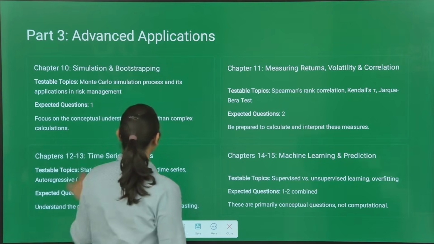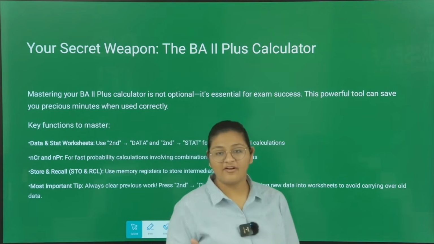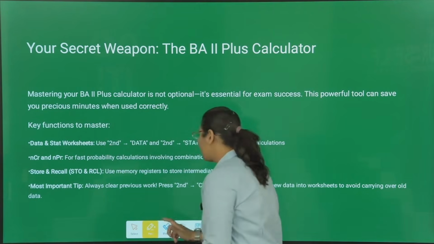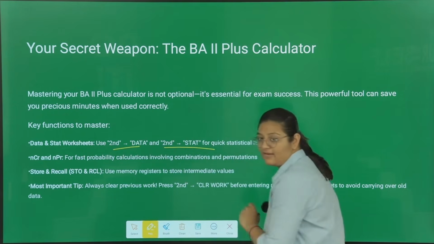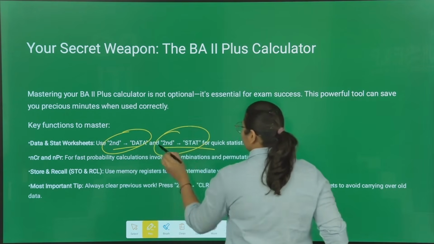Now, let us discuss our calculator functions. What are the important functions for the calculator which you need to know? The first function, especially for quants, will be second data and second stat. Very important functions. You need to know these two functions.